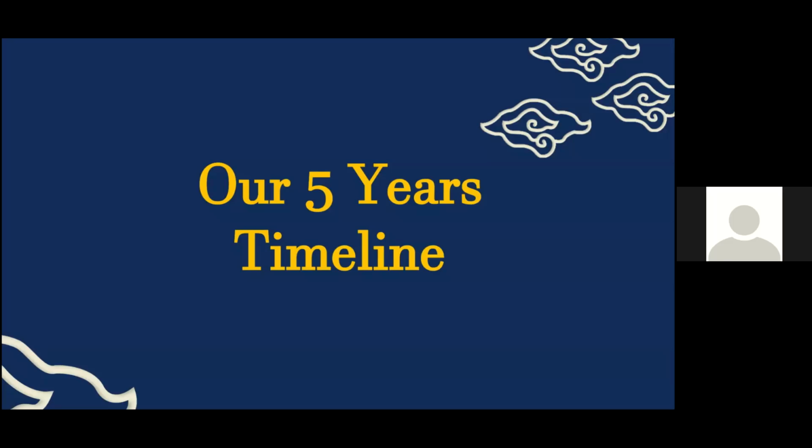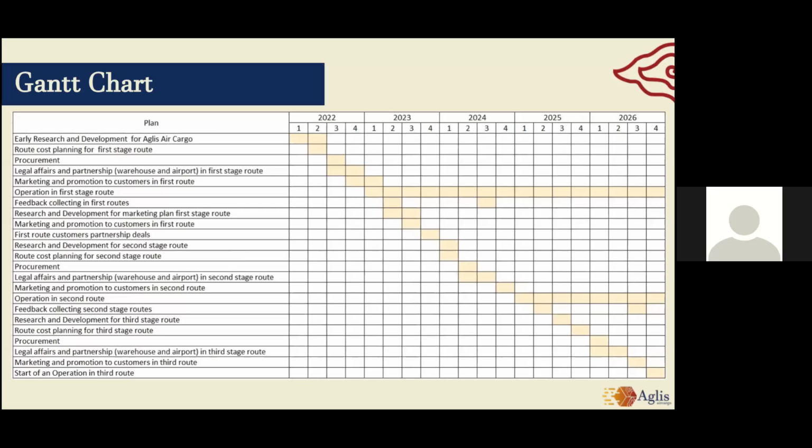We would like to present our 5 years timeline. Our 5 years timeline is presented through a Gantt chart, divided by quarter for each year. So our 5-year plan will consist of 3 stages. The first stage is for opening the first route, and the second stage is used for opening new routes.